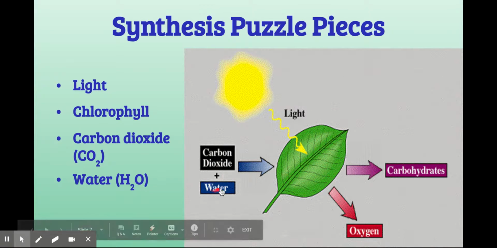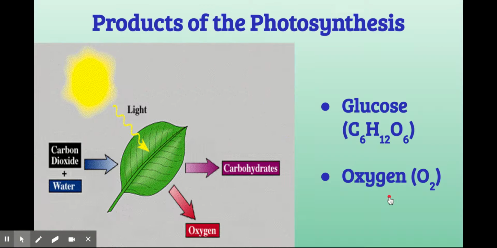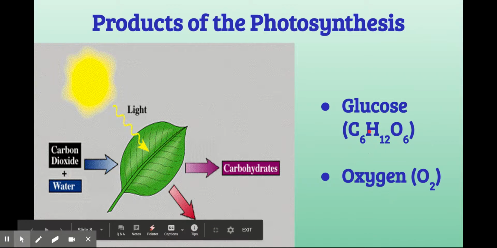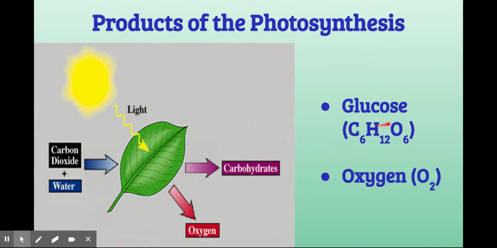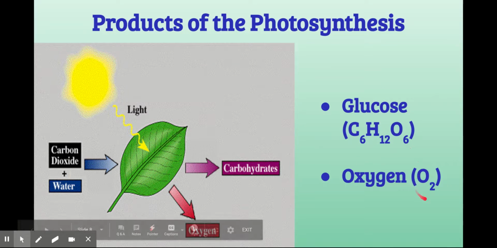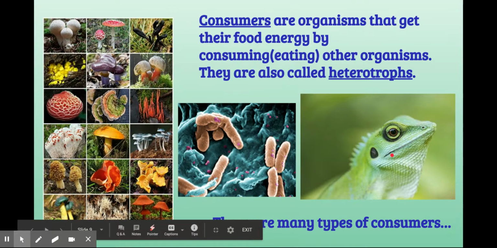So this is what we start with. These are the substances we start with, carbon dioxide and water. And these are the substances that are produced after the photosynthesis reaction happens: glucose and oxygen. These are the products of photosynthesis, glucose and oxygen. And here's the chemical formula for glucose and oxygen so you can see it.